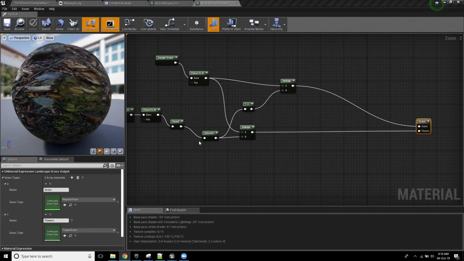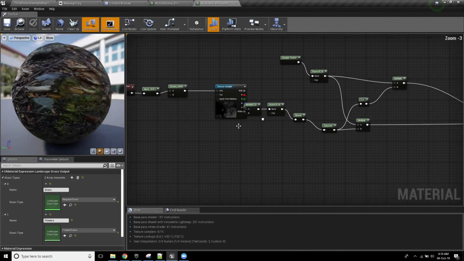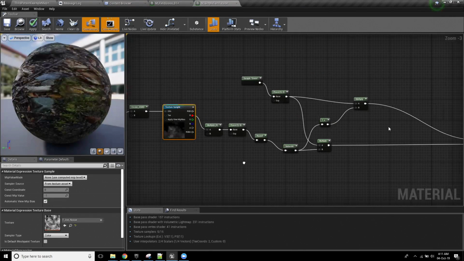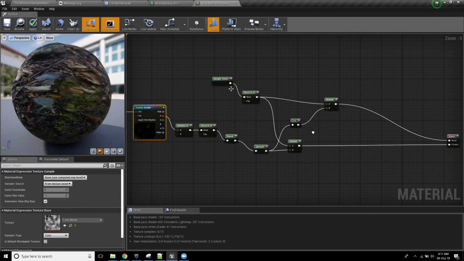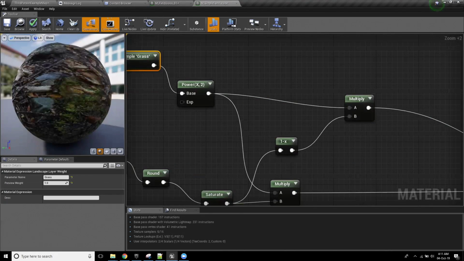A little cheeky thing that I'm doing is a 1 minus value applied to a texture. You can see the texture here, which is essentially just swapping it every now and then. So sometimes it's grass, and when it's not grass, it's flowers. But both of them are looking at the landscape layer weight of the landscape layer called grass. So this will go ahead and just spawn those meshes.